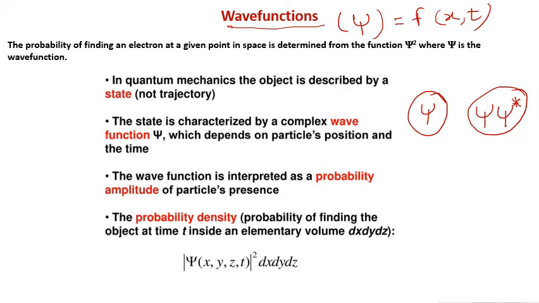So the value of the wave function psi associated with a moving particle at a point x, y, z and time t gives the probability of finding the particle at that time and at that point. So the probability of finding a particle or electron is given by the quantity psi square, where psi is the wave function.